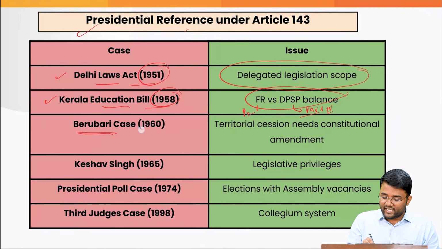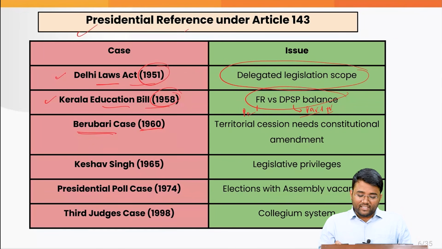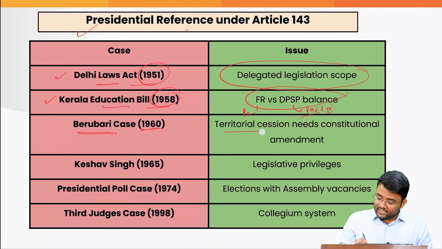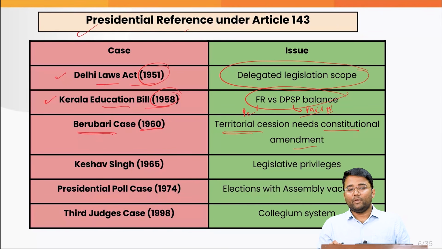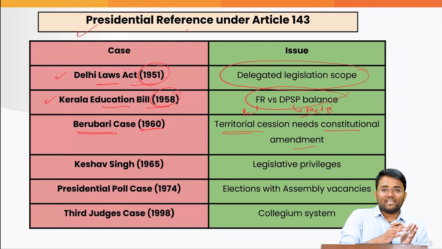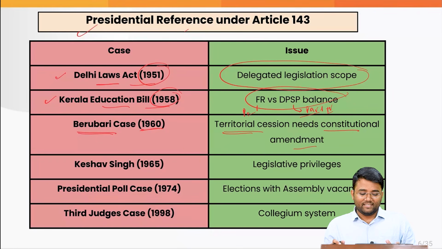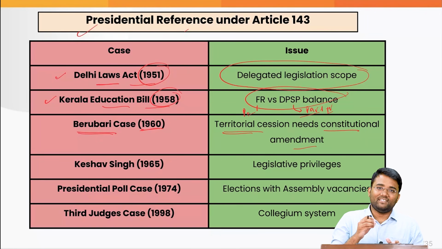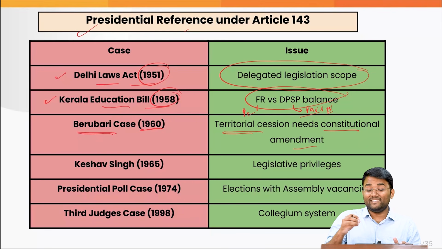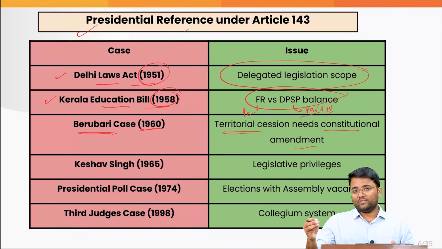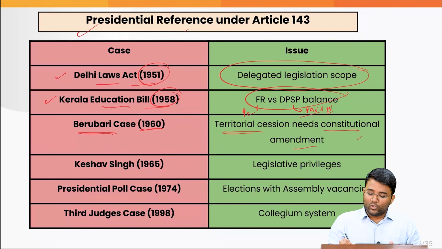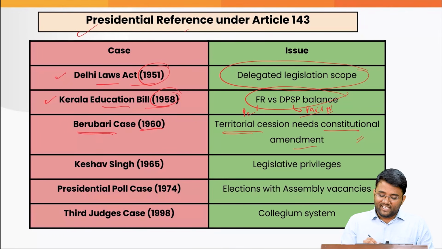Then the Berubari case of 1960. Under this, the Supreme Court said that territorial secession needs a constitutional amendment because it was not explicitly mentioned in the Constitution. So whenever some enclaves were given to Bangladesh, the Supreme Court said that to give or cede some part of our territory to some other country, we need a constitutional amendment.